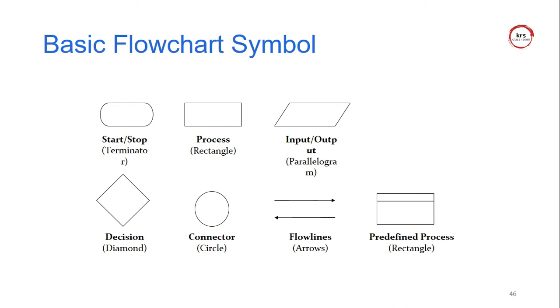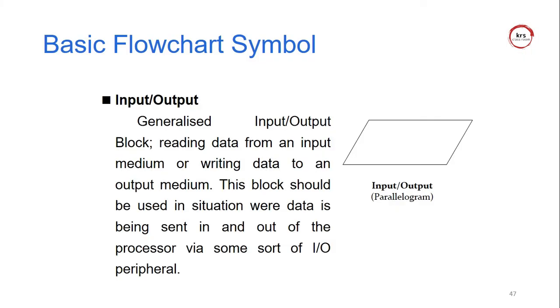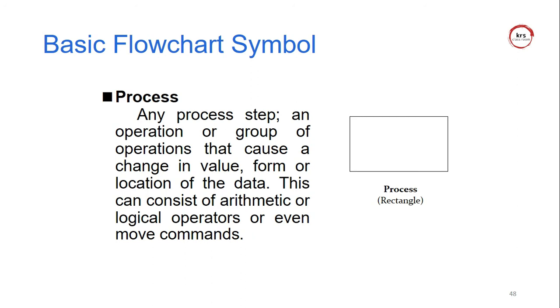And the predefined process is nothing but the predefined values. For example, what is the value of pi? Pi is 3.14. So it's predefined. So whenever I am using the pi value, the corresponding value is 3.14. So it is called the predefined process.